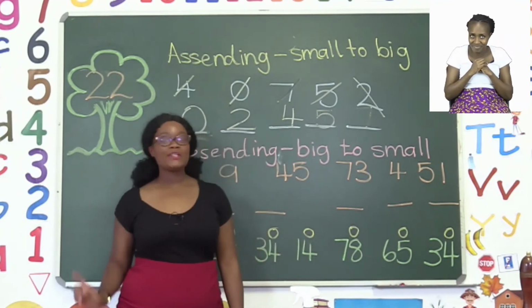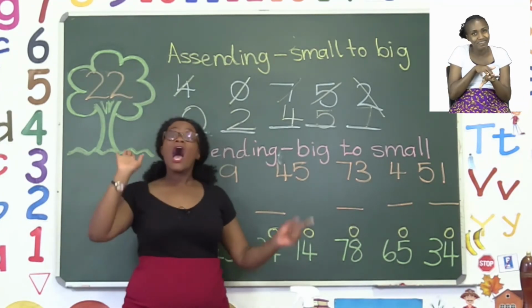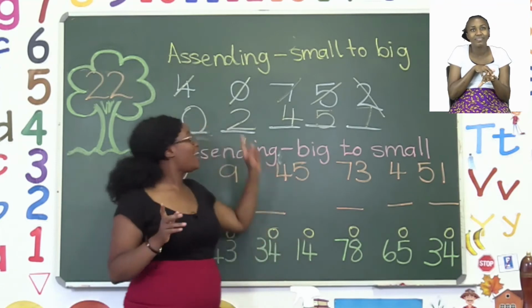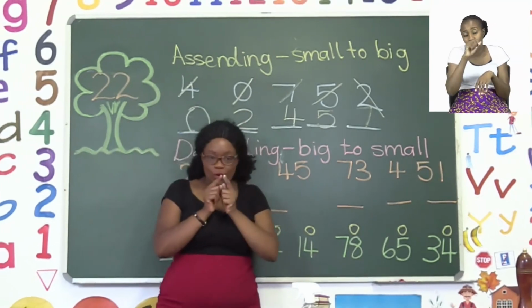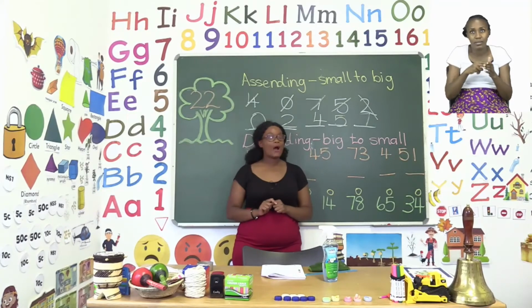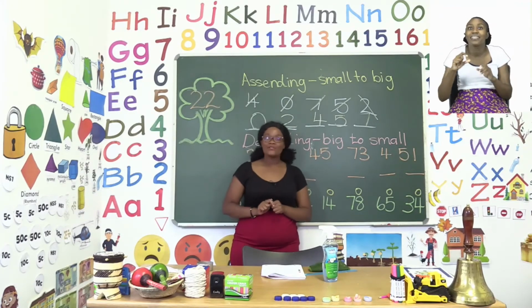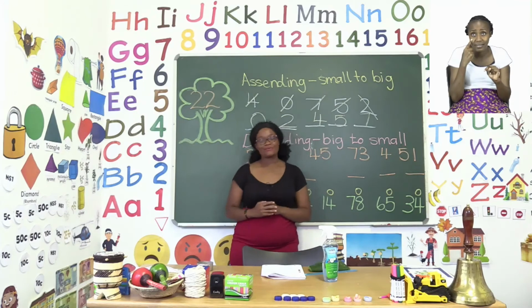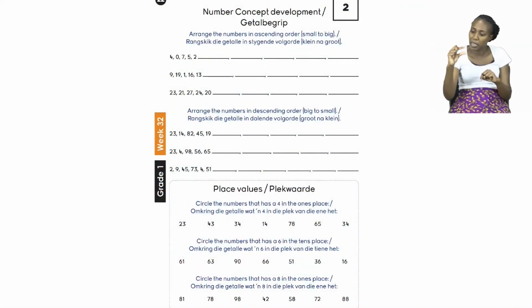So take your time when you're doing that one, and remember, ascending means small to big. Then now let's take a look at our other side of the exercise, going down. Now, instead of us doing from small to big this time, they want us to do from big to small.